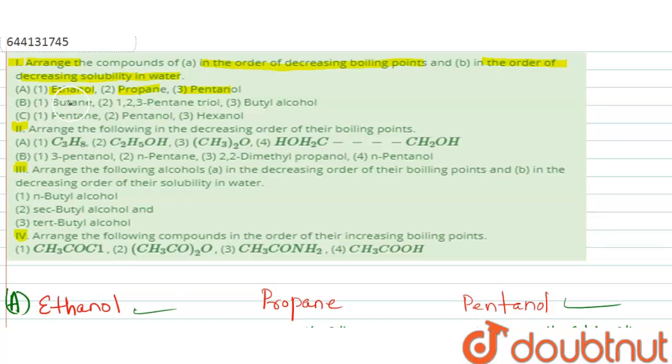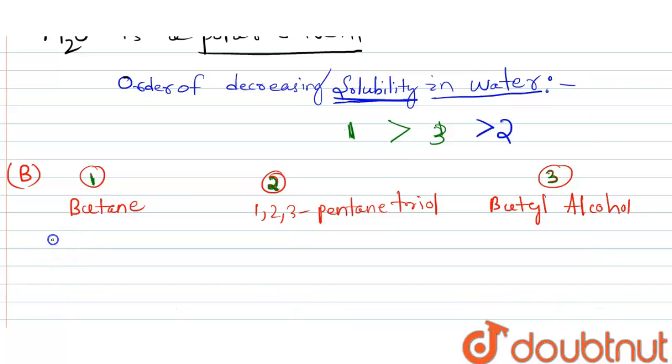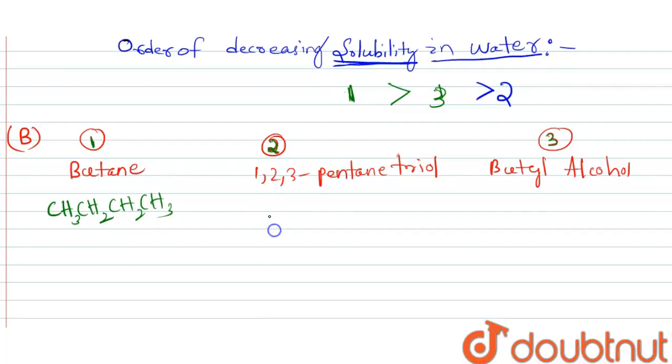Next, the compounds given are butane, 1,2,3-pentane triol and butyl alcohol. Butane is CH3CH2CH2CH3. Then pentane 1,2,3 triol: at the 1 position, 1 alcohol group.